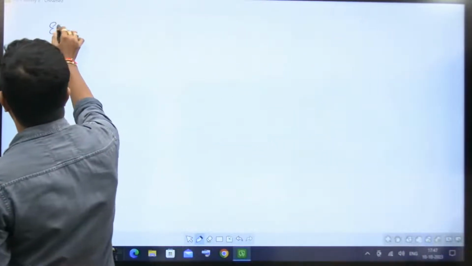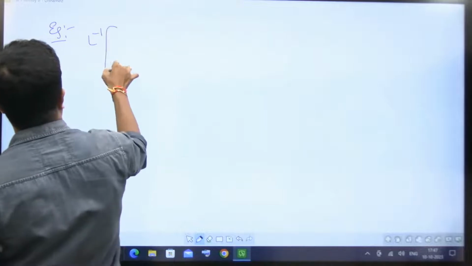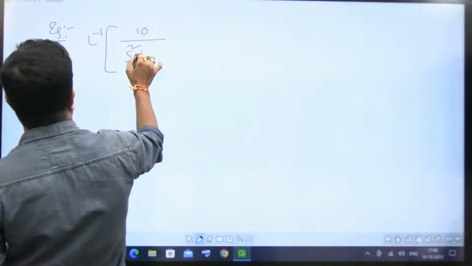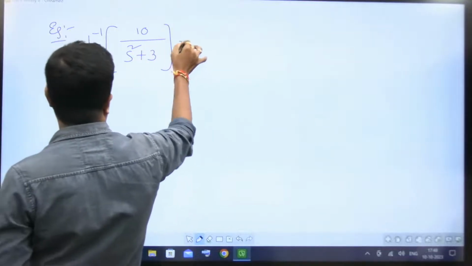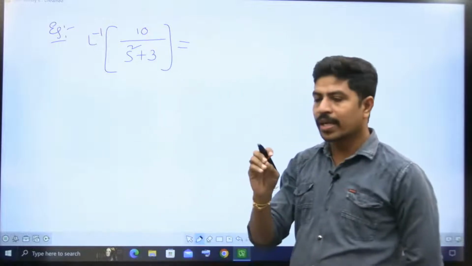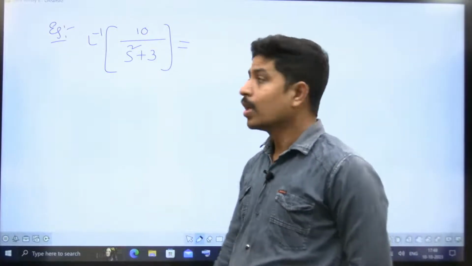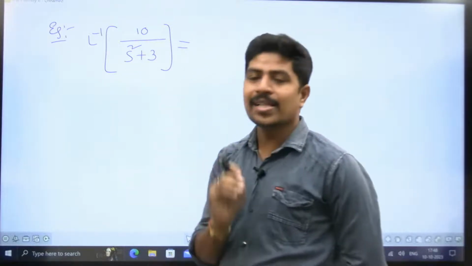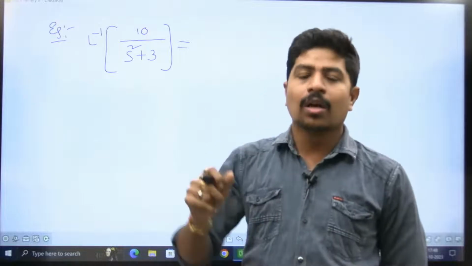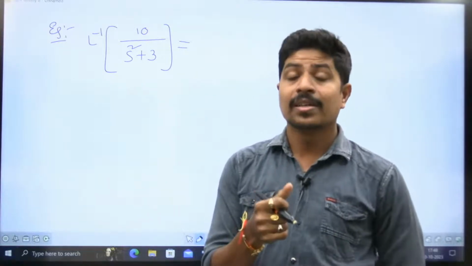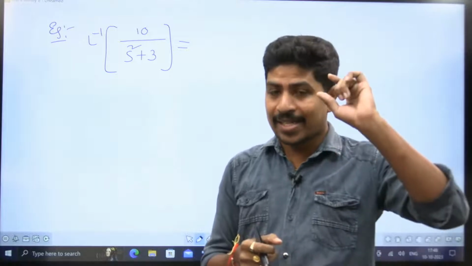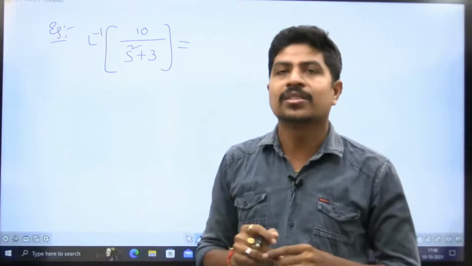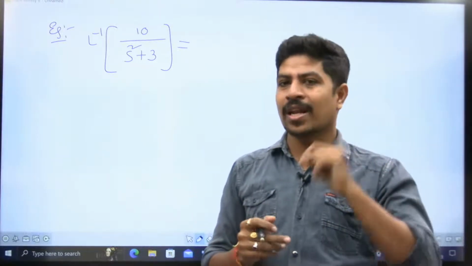An example: inverse Laplace transform of 10 by s square plus 3. Many people will get confused here. Look at the numerator and denominator. The numerator is a constant, first thing. Second thing, the denominator has an s square term plus a constant. Then for sure it is sine. Sine means it should be like omega by s square plus omega square.